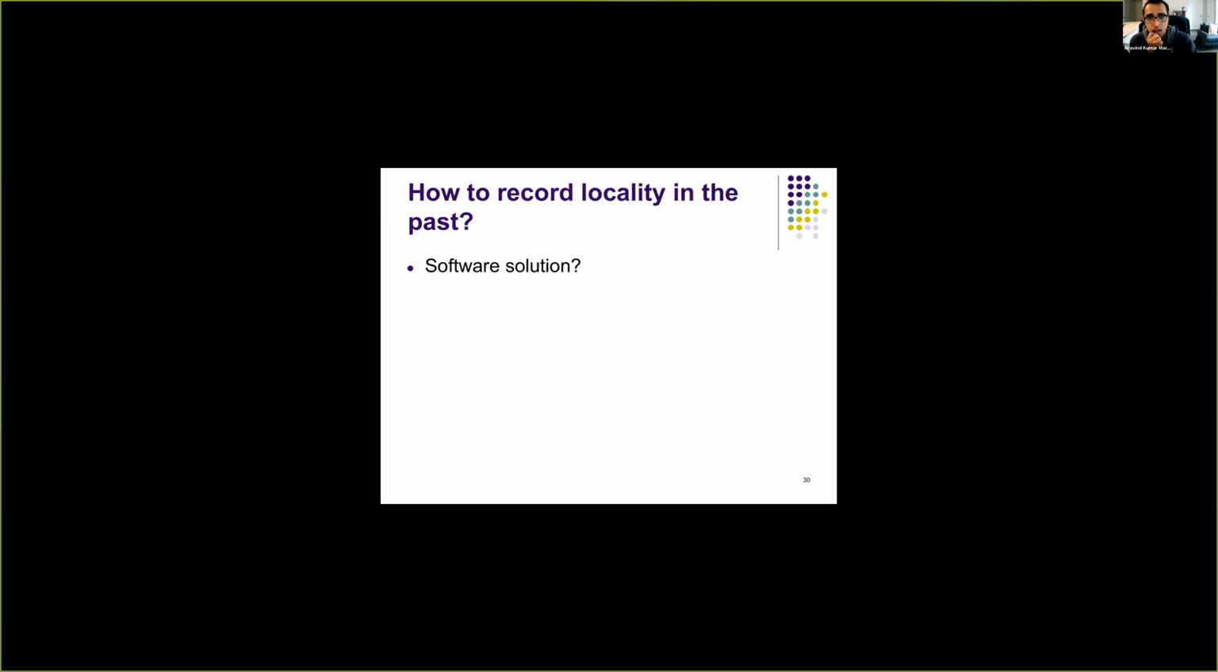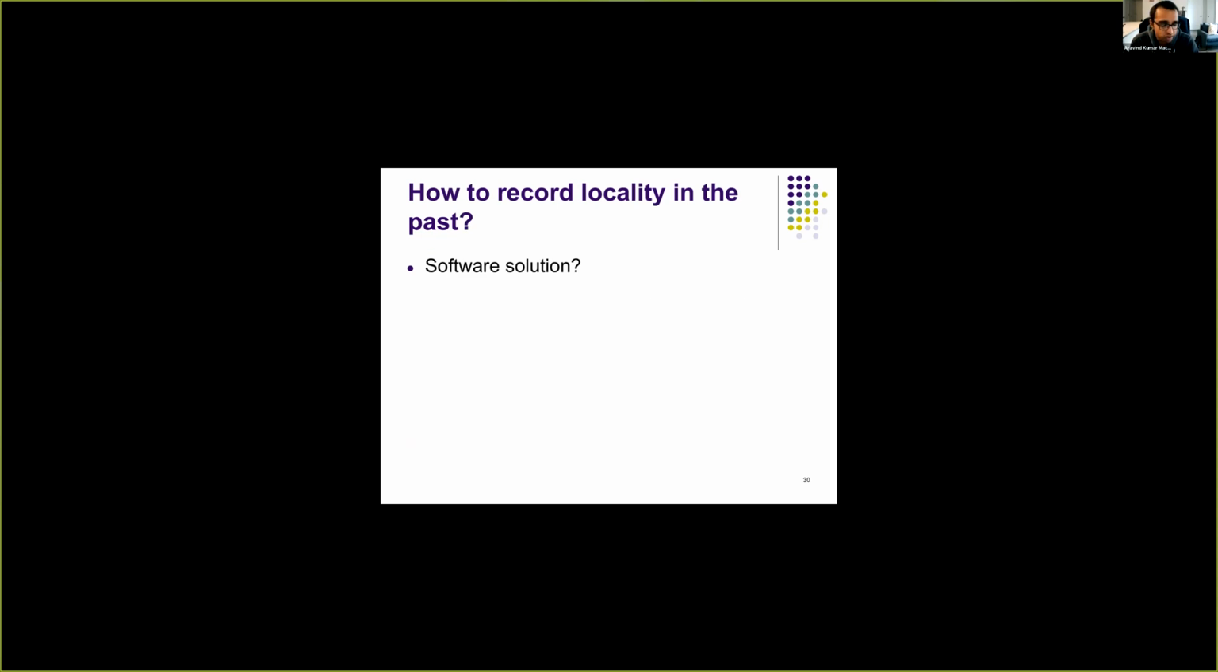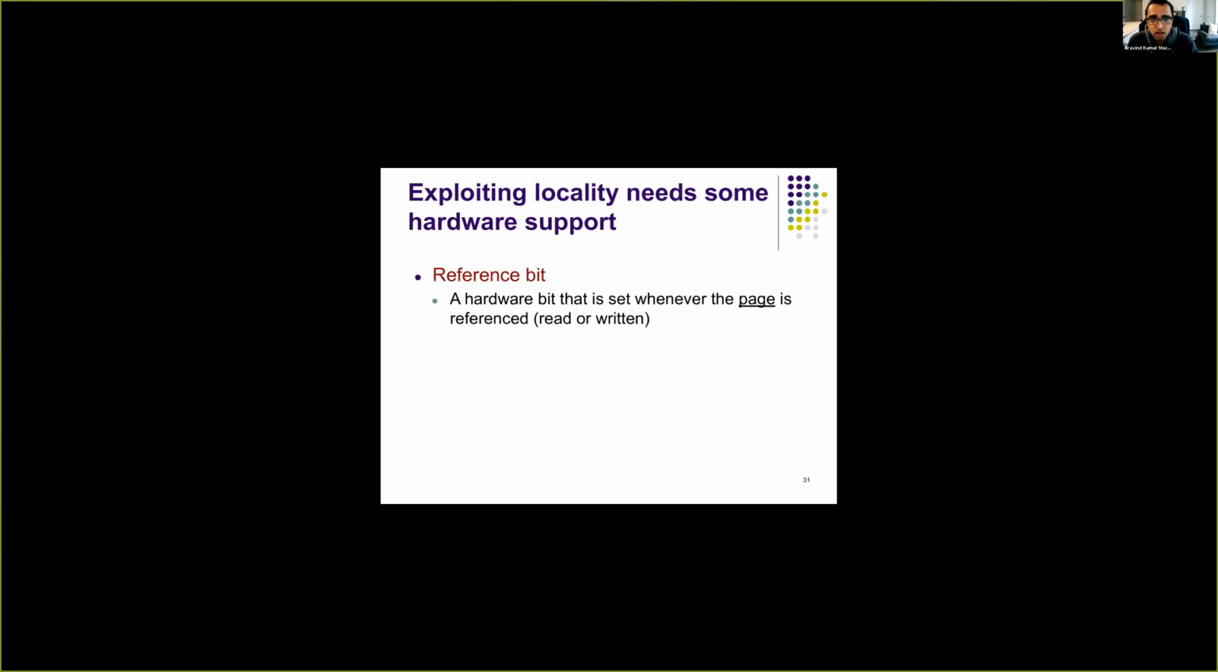So how can we identify page recency and page frequency? It's very hard to do it in software, because you can imagine we need to monitor each and every memory access, see which page that memory access belongs to, and record the page accesses and page frequency. So in order to make this more efficient, hardware has nice support.